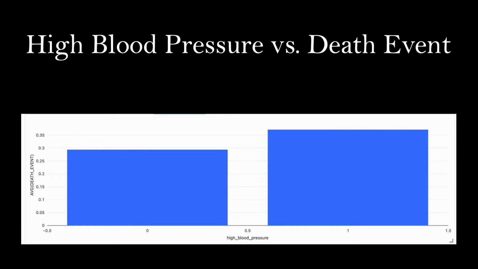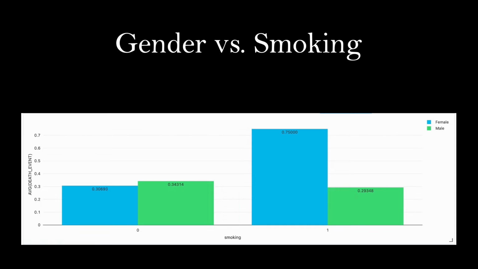Now let's look at high blood pressure versus death event. According to the bar chart generated from PySpark, the average number of death events caused by heart failure for those diagnosed with high blood pressure is more than for those not diagnosed with high blood pressure. Therefore, high blood pressure is also a potential reason that caused the heart failure for both male and female in the dataset. Now let's look at gender versus smoking.